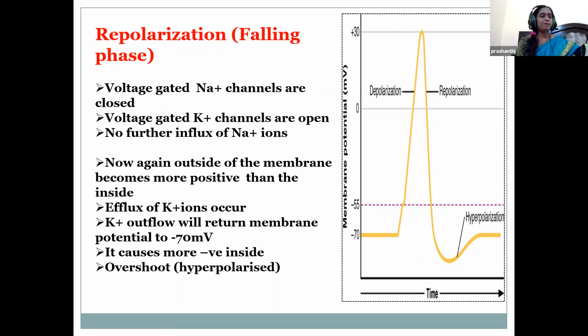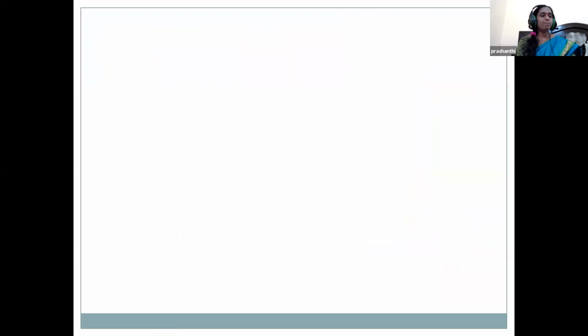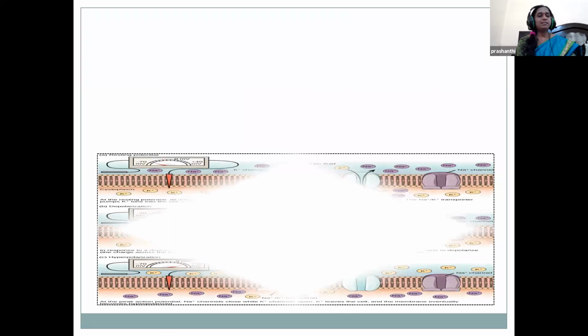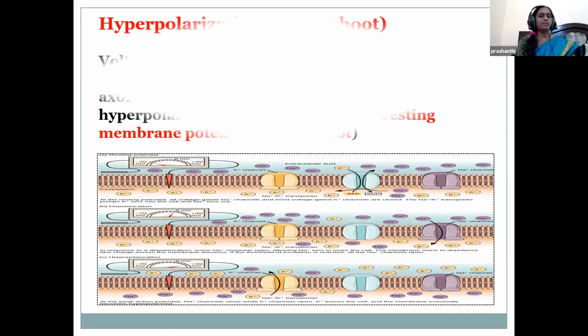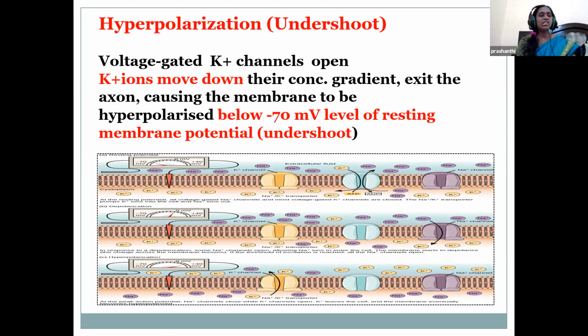This is known as repolarization, and the cell will become hyperpolarized. The change in the cell membrane potential that makes the cell more negative is called hyperpolarization. Hyper means more.